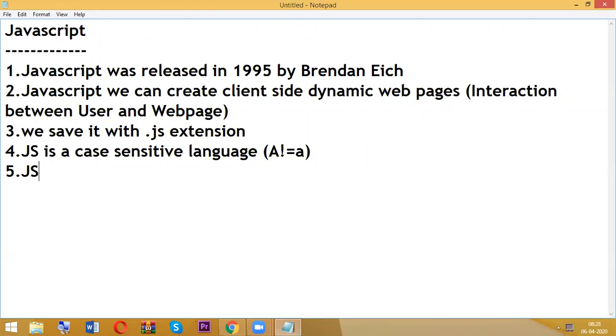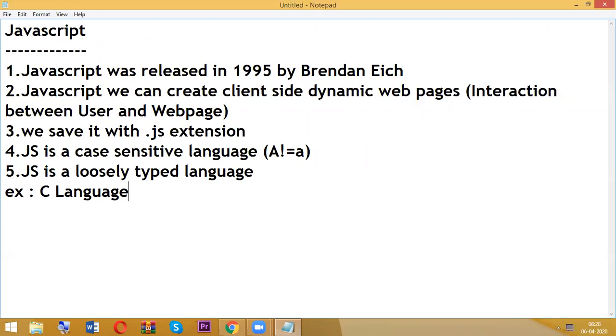So JavaScript is a loosely typed language. Loosely typed language means, for example, if you go to C language, each and every time we will declare variables with data types.